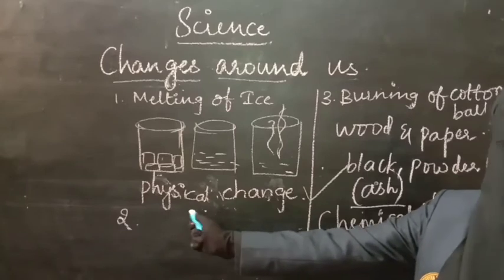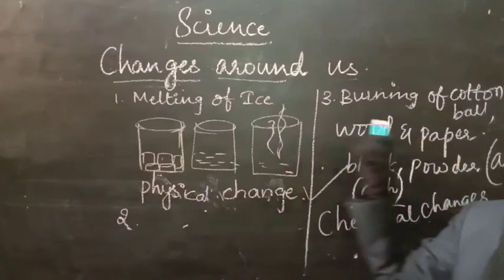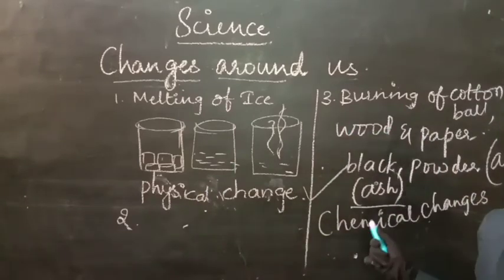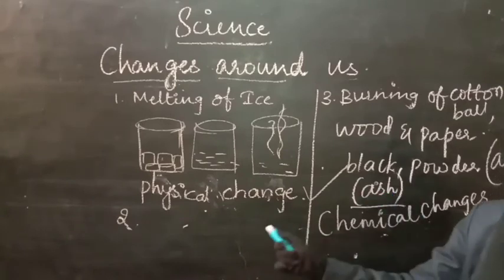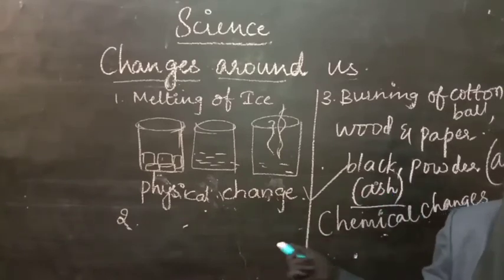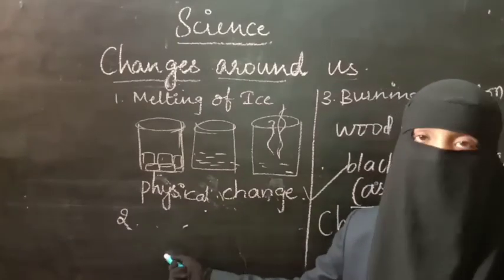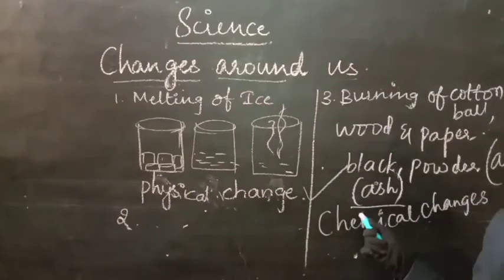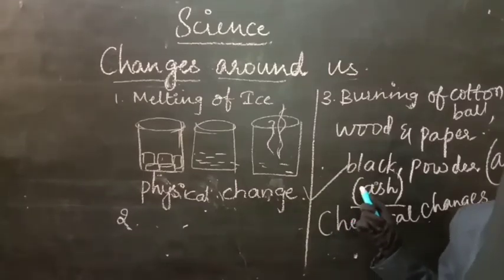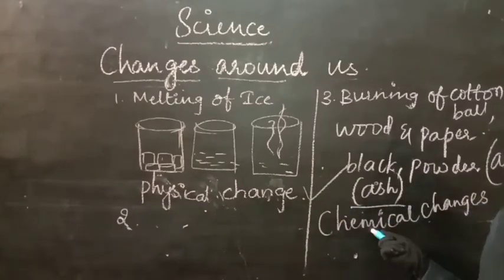In physical change, no new substance is formed, whereas in chemical change, a new substance is formed. So, did you understand the difference between physical and chemical change? In this, change in size, shape, state and color will take place. Along with all of these, a new substance is also formed. Then it is a chemical change.